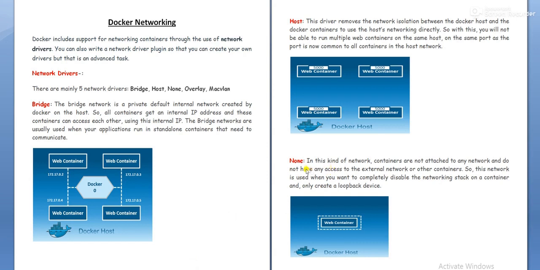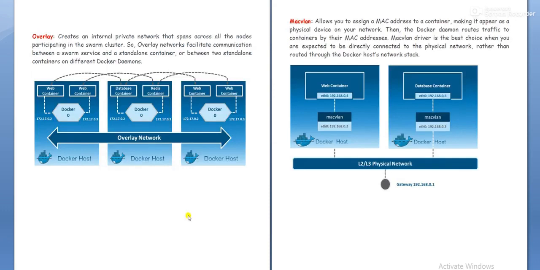The third network driver is none. In this kind of network, containers are not attached to any network and do not have any access to the external network or the other containers. This network is used when you want to completely disable the networking stack on a container and only create a loopback device.